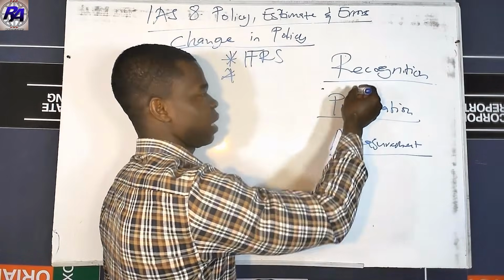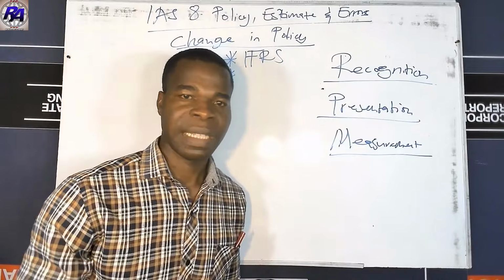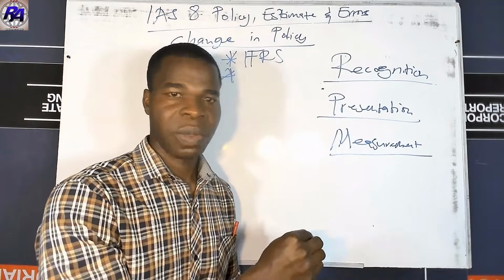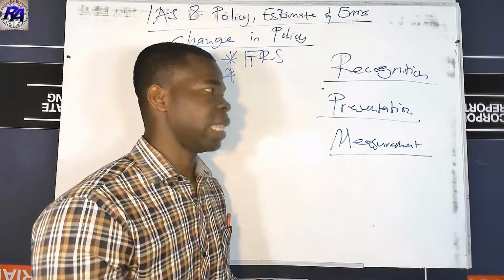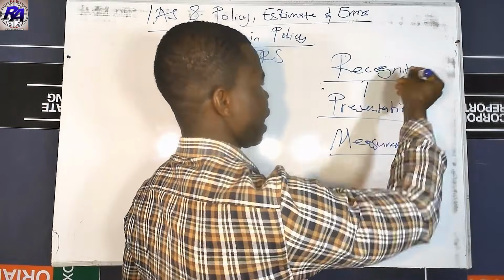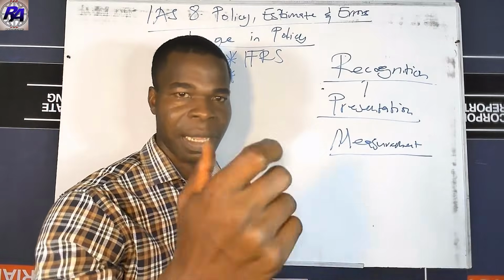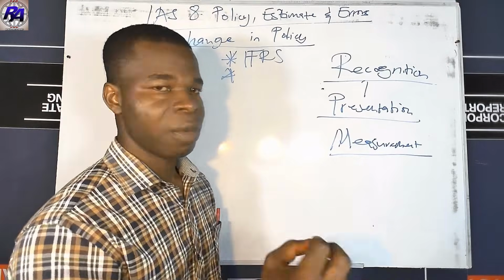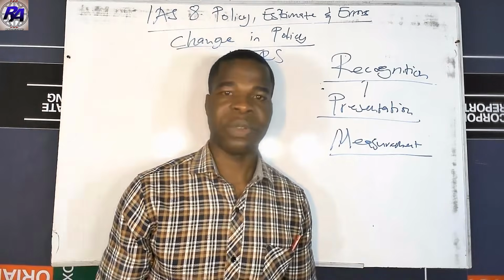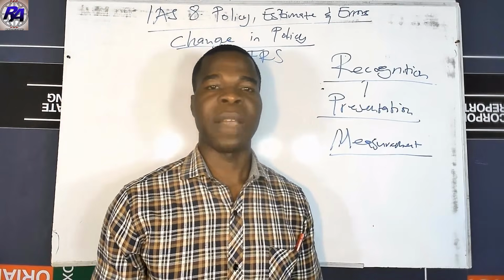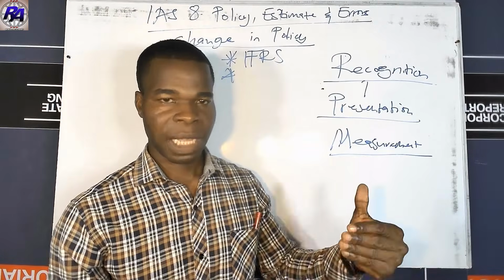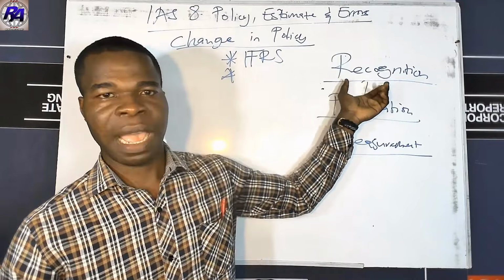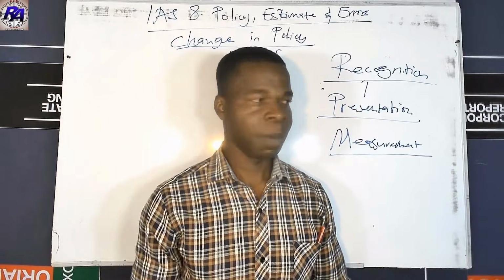So what do we mean by recognition? Maybe previously an item was recognized as a loss or as a profit or as a P&L item, but now it's supposed to be recognized as an asset. The example I gave earlier on, the borrowing cost. So previously, the interest on the borrowing cost was taken to the P&L account as an expense, but currently we treat borrowing cost as part of the cost of the asset.